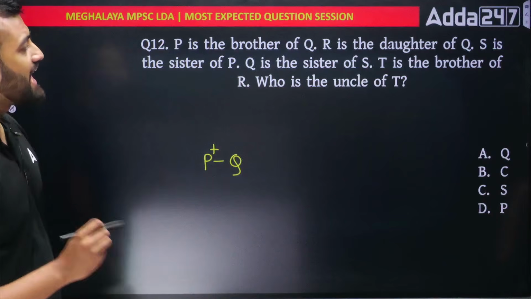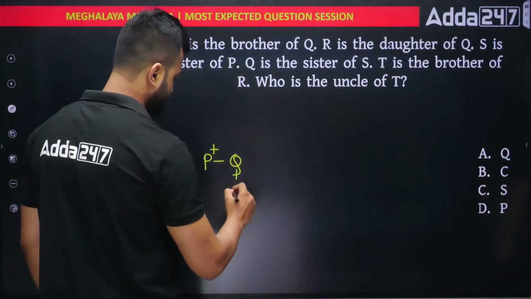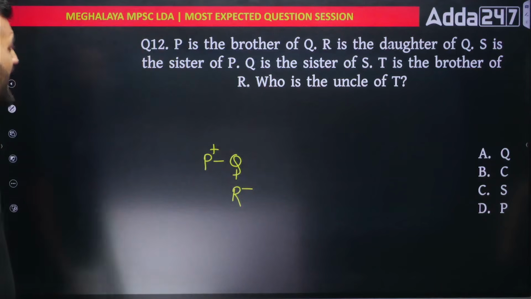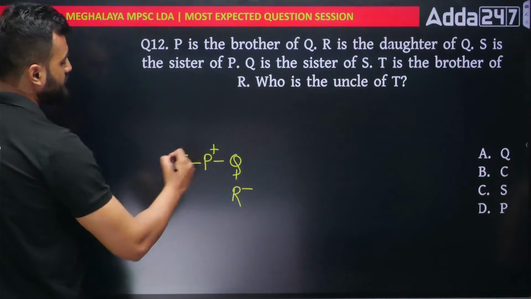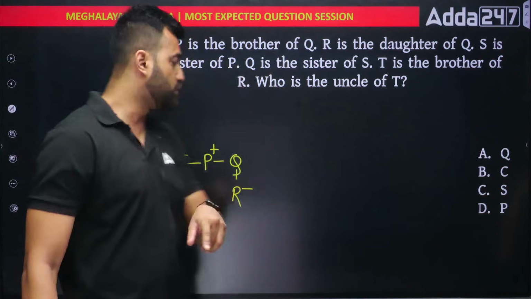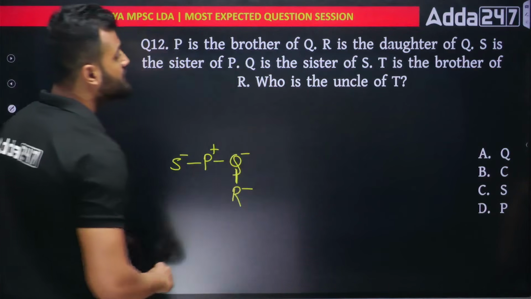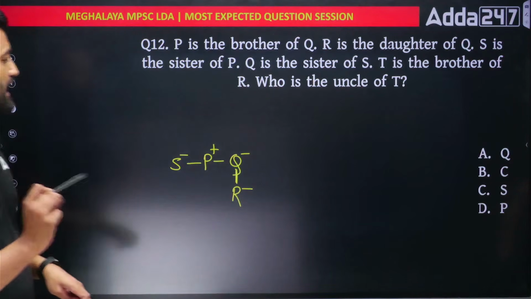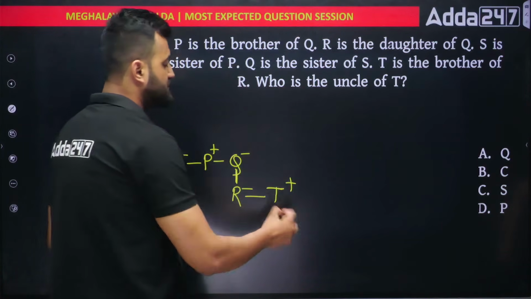Next, R is the daughter of Q. So R would come below. Next, S is the sister of P. Next, Q is the sister of S. Q is the sister, that means Q would be a female. Done. T is the brother of R. So I'll put T out here and he is the brother of R. Done. Our family tree is ready.